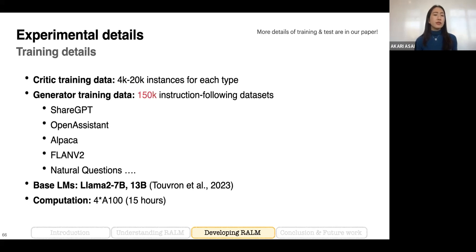During our training, we use 150,000 instruction-following datasets from many different instruction-following data sources, and we augment those original datasets using a critic model and retrieval model. Our base model is Llama 2 7B and 13B, but again, it's super easy to train new, better models on top of our framework. And we use 4 A100s, and it takes less than 24 hours, so it's not that expensive training.